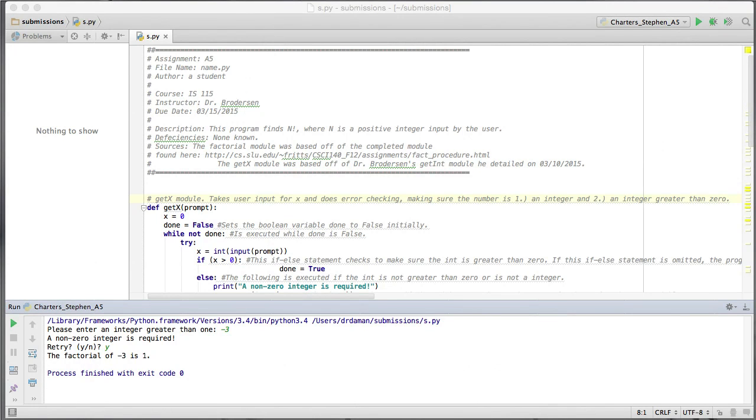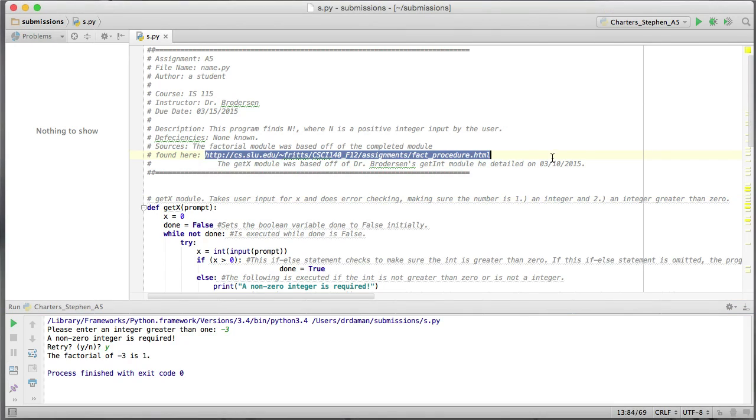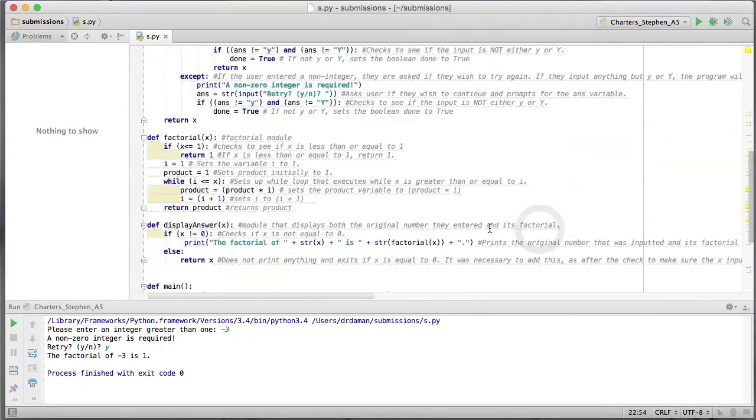I would like to discuss the n factorial problem from assignment number 5. I received a submission. I had mentioned in class that it's okay to do that if you take steps to make the code your own and you heavily comment the code as well as provide the citation. And so that's what the student did. They obtained the code. And then down here we have lots and lots of comments.